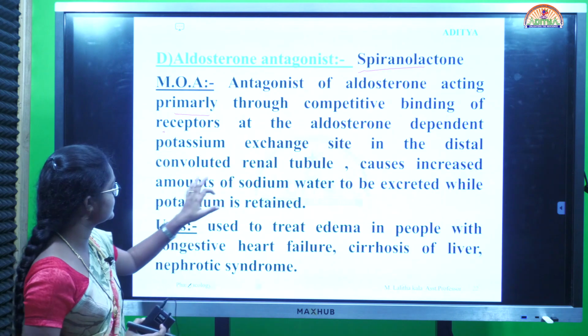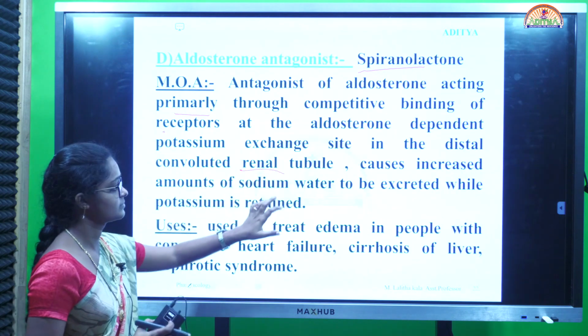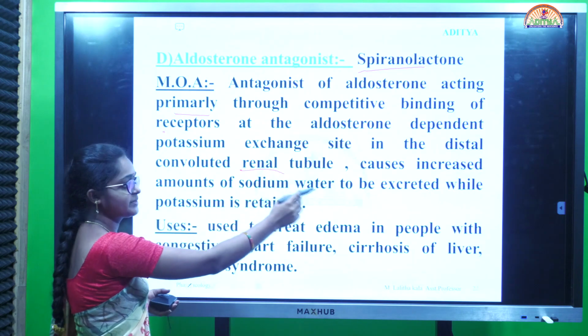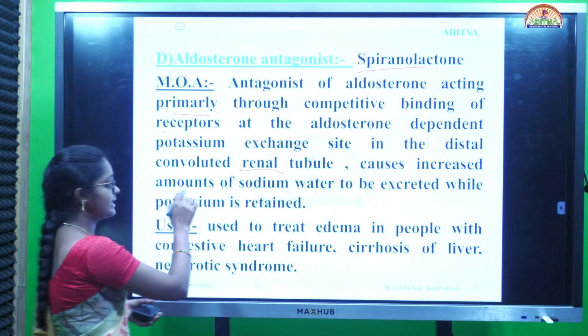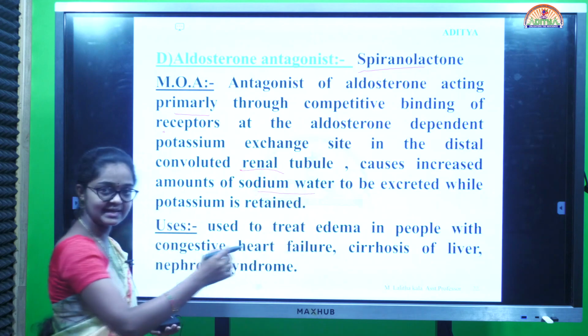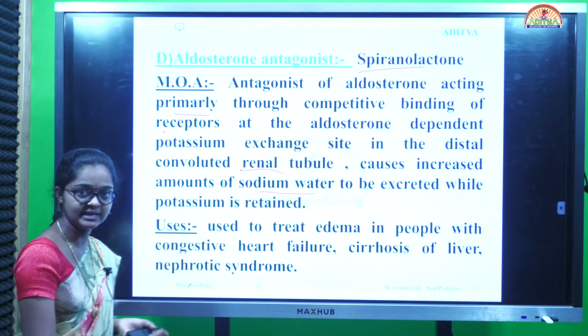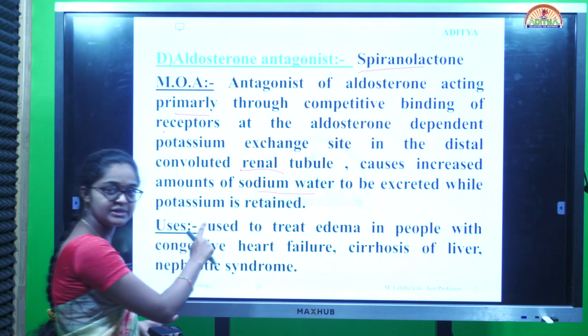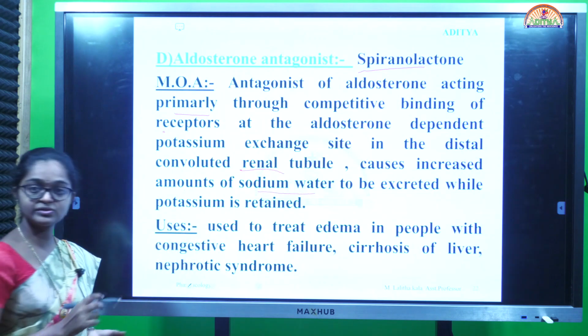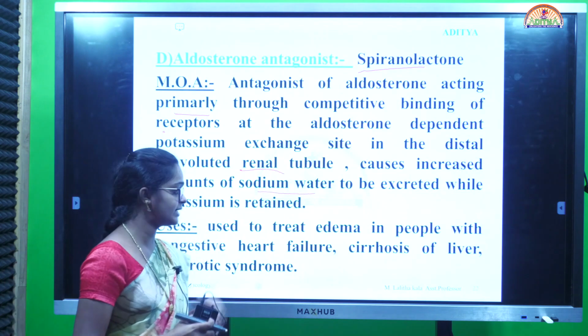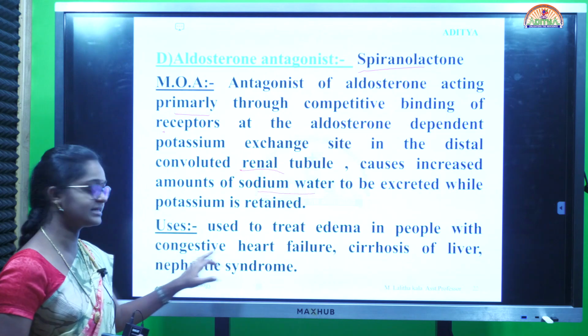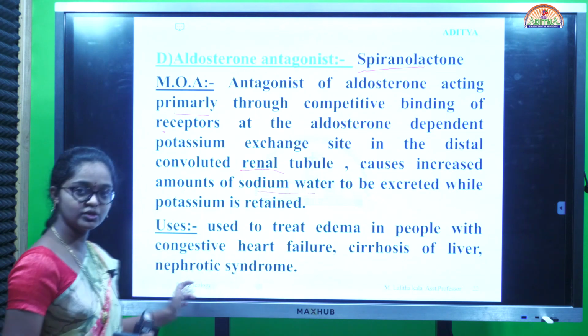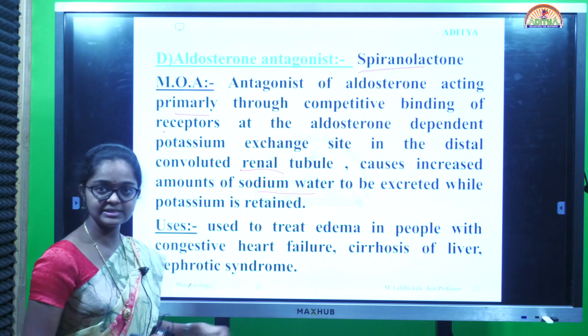That means, in the distal convoluted renal tubule, an increased amount of sodium and water is excreted while potassium is retained. It means hyperkalemia is obtained here. Next, use it to treat edema in people with congestive heart failure, cirrhosis of the liver and nephrotic syndrome.